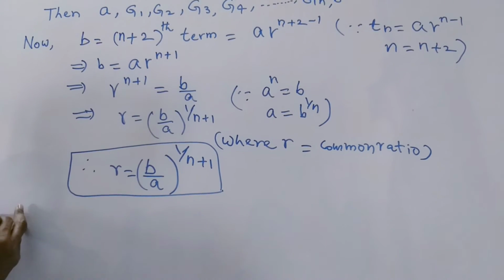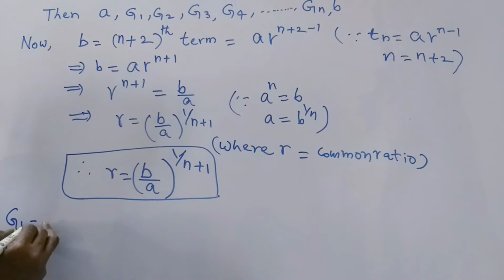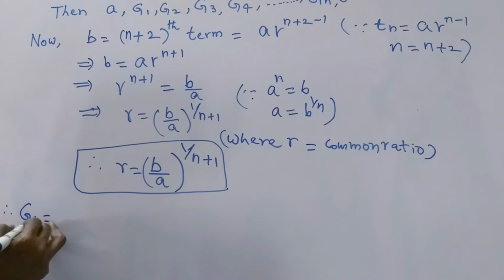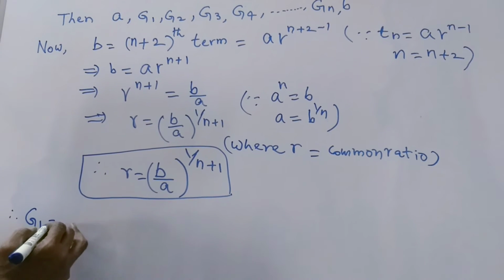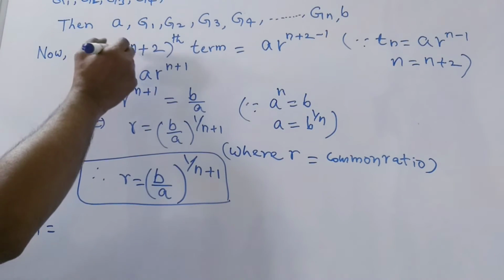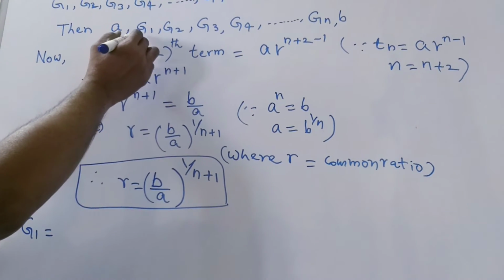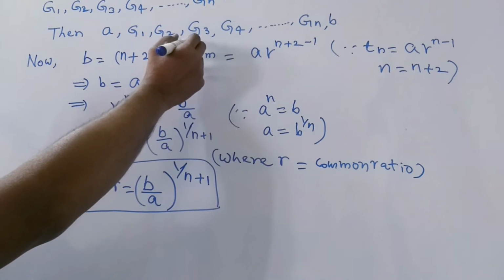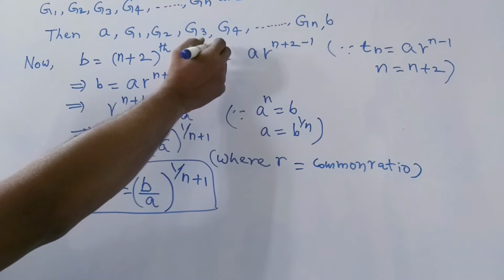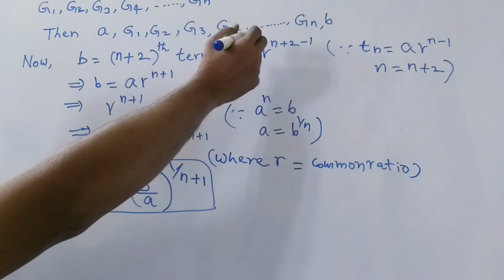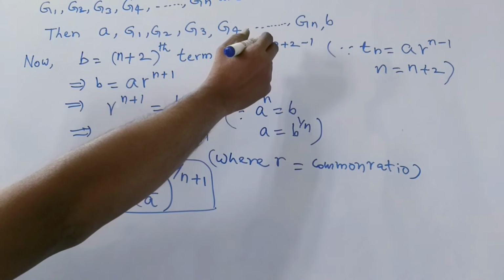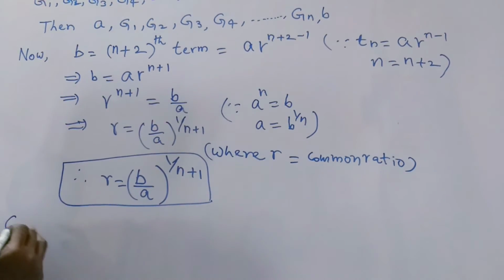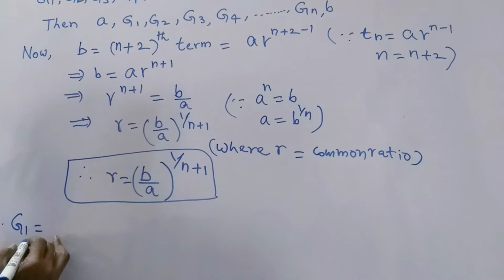Therefore, G1 is equal to... Here a is the first term, G1 is the second term, G2 is the third term, G3 is the fourth term, G4 is the fifth term, and so on. Gn is the nth term, and the last term is b. So G1 is equal to a into r.